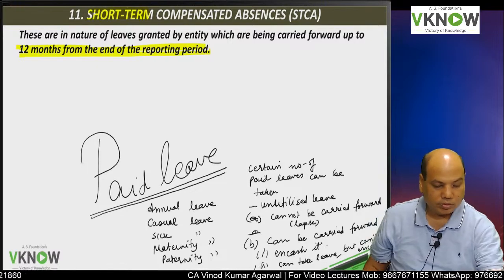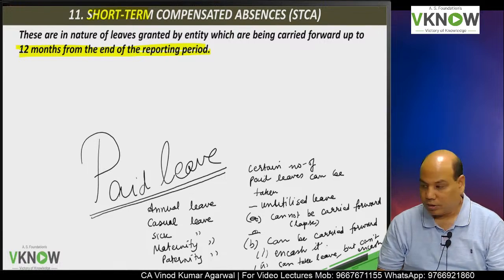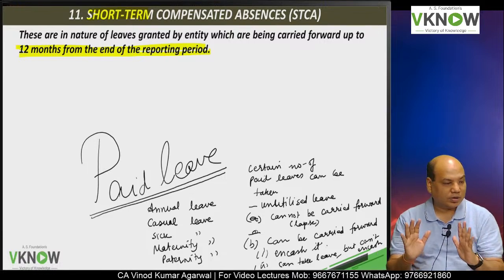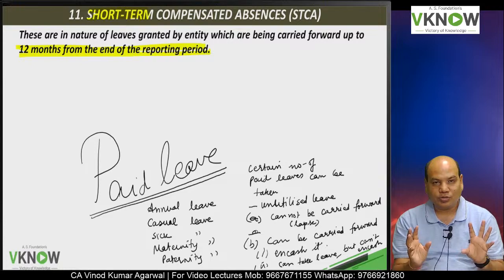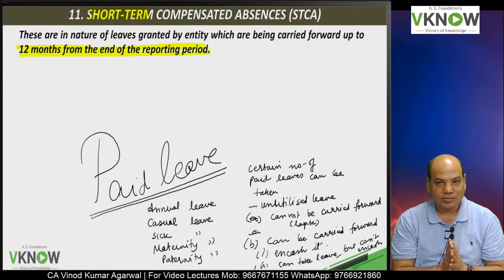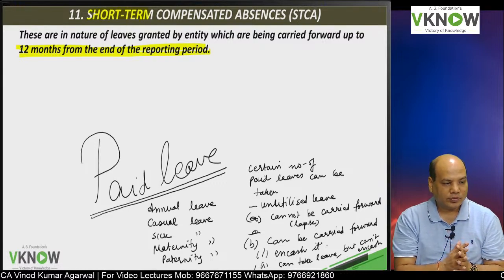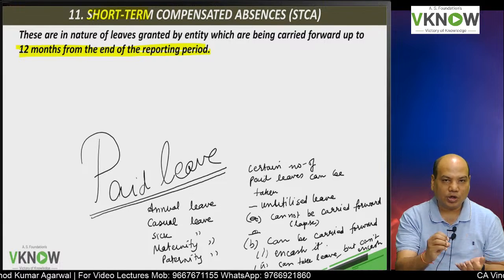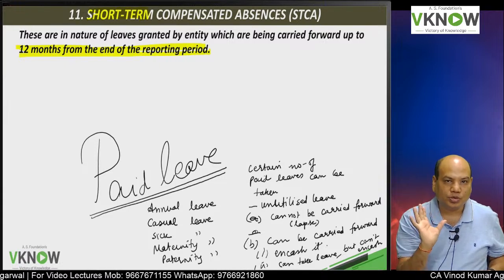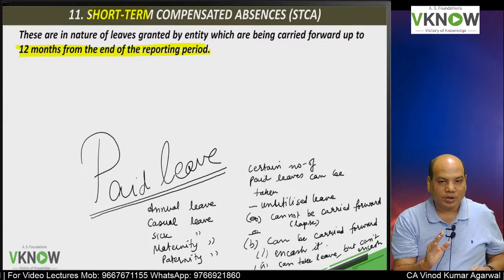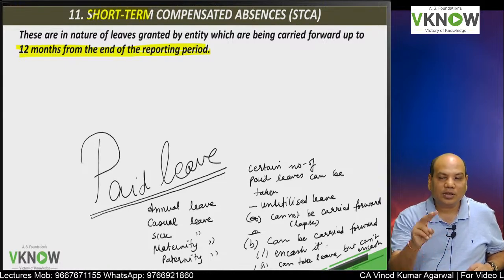So let me just adjust the video. Okay, so I'll first explain what is written there. An employer allows employees to take 12 days of leave in a year. There are different policies in different companies. Some company may say unutilized leave cannot be carried forward, it will lapse. You will only be paid for those leaves which you have taken. Another company may have a policy where unutilized leave can be carried forward, and then there also we can have two policies.